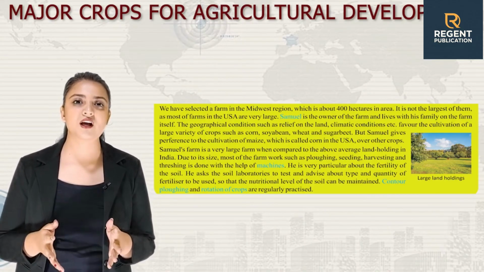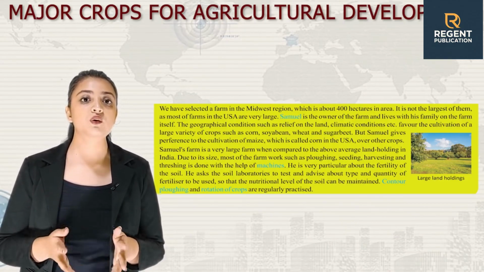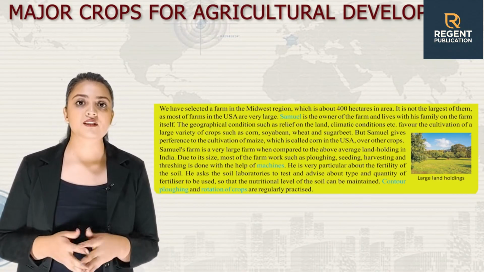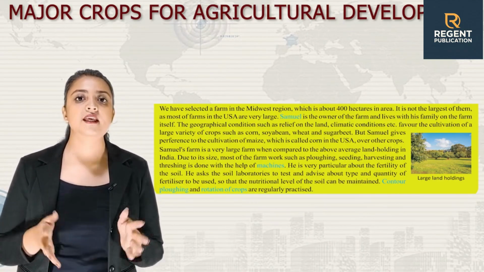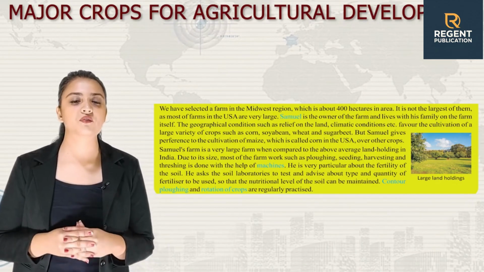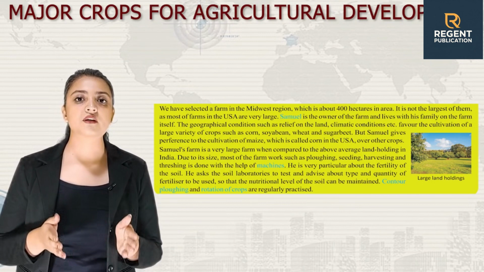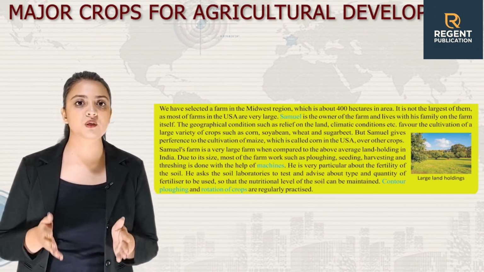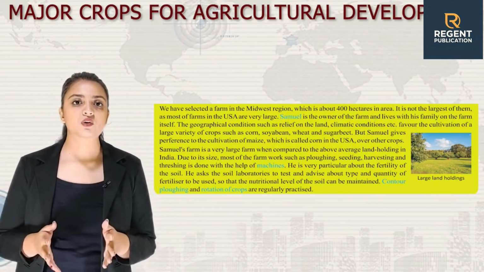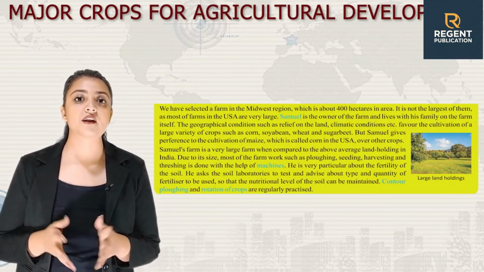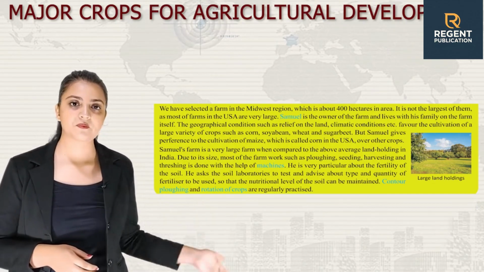Samuel's farm is a very large farm when compared to the average land holding in India. Due to its size, most of the farm work such as plowing, harvesting and threshing is done with the help of machines. He is very particular about the fertility of the soil. He asks the soil laboratories to test and advise about the type and quantity of fertilizer to be used, so that the nutritional level of the soil can be maintained. Contour plowing and rotation of crops are regularly practiced. Here is an image of large land holdings.